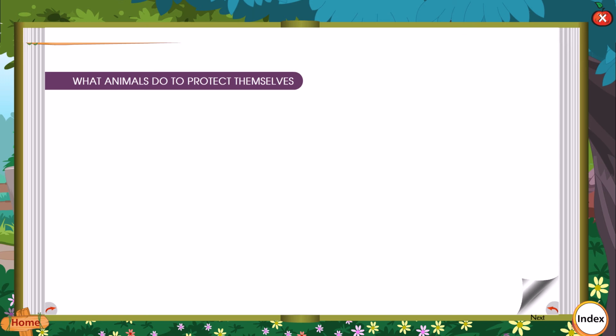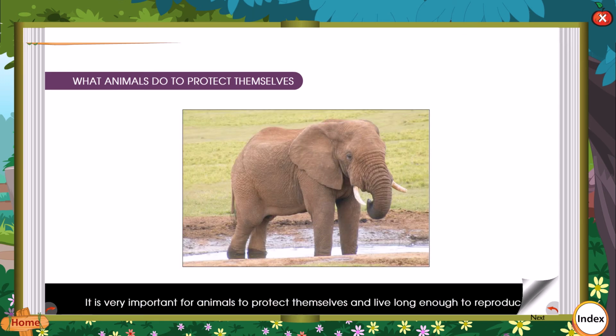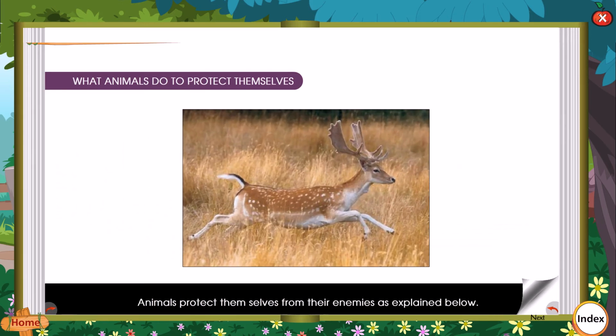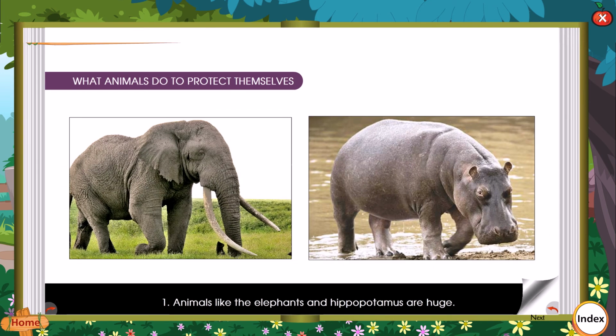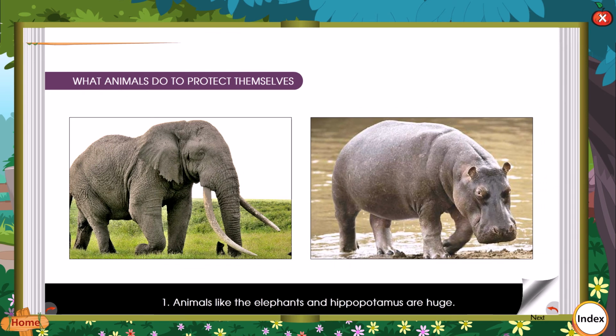What animals do to protect themselves? It is very important for animals to protect themselves and live long enough to reproduce. Animals protect themselves from their enemies as explained below. 1. Animals like the elephant and hippopotamus are huge.